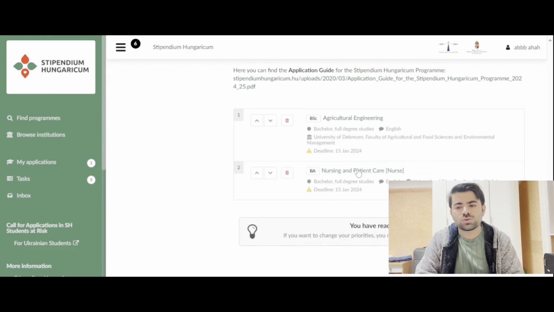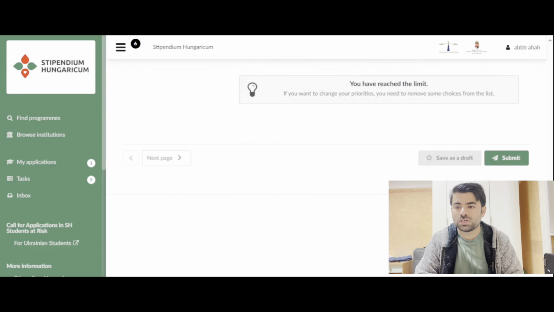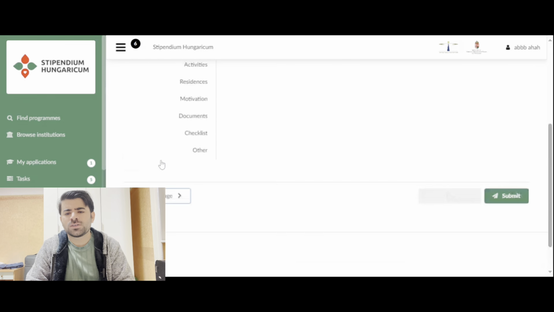Now, as you can see, you have also reached the limit. It means there are only two options for selecting courses, and you have already selected them. So now you have the option to save as draft if you don't want to fill in anything else, or you can go to the next page. I will definitely go to the next page.